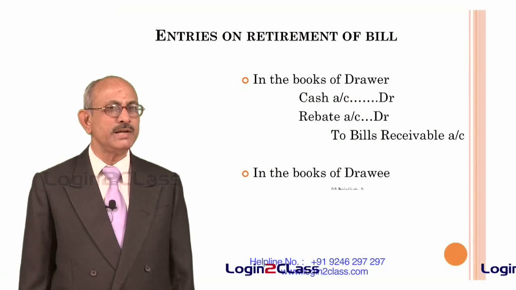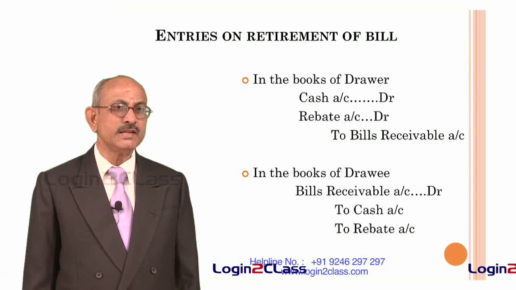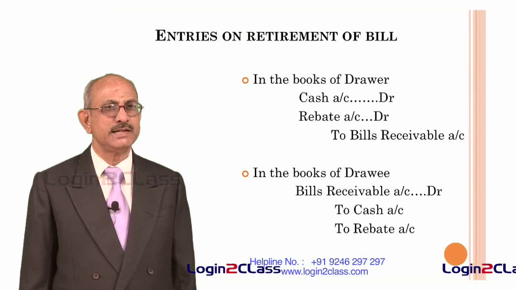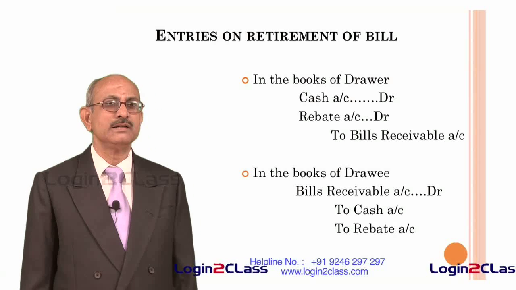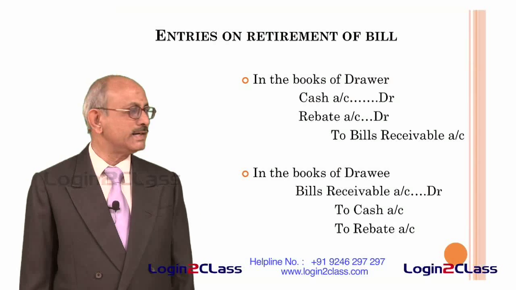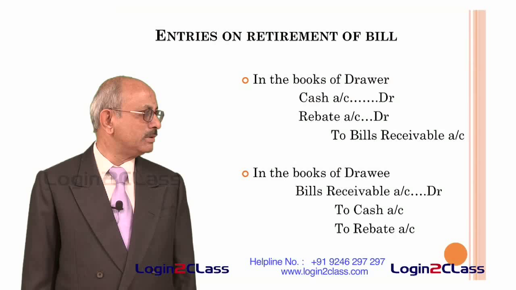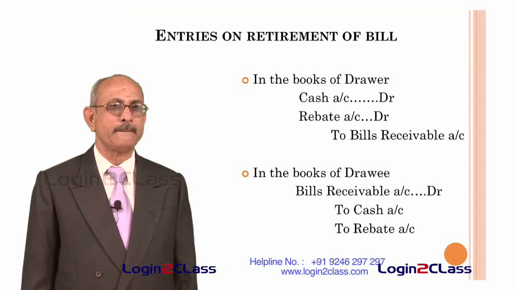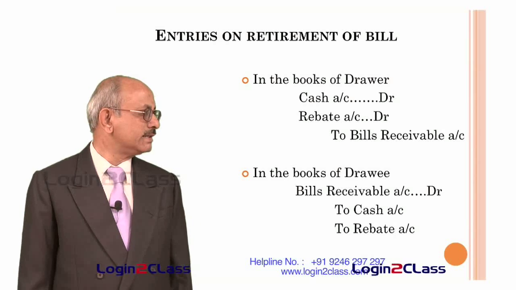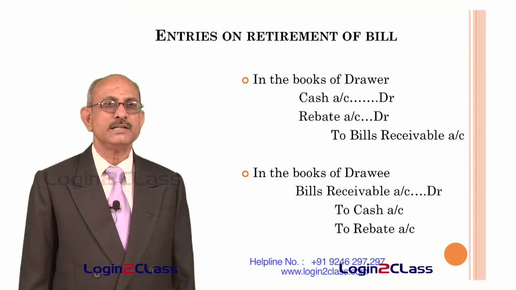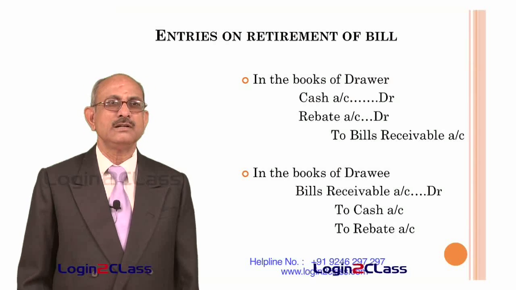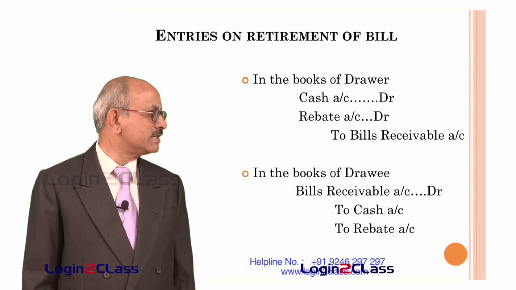In the books of the drawee, he has to pay the cash, therefore cash account is credited, and similarly rebate he has got, so that is an income for him, so rebate account is also credited and the entire bills receivable account is debited. Therefore he will reverse the entire entry. So what he has now paid is the amount of the bill of exchange minus the rebate which he has got on retirement of the bill of exchange.